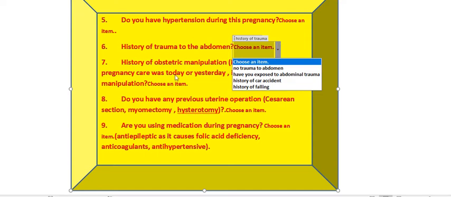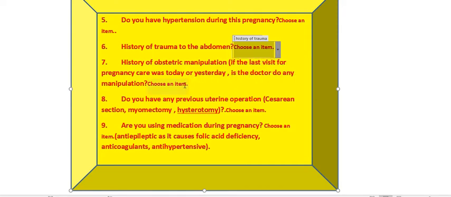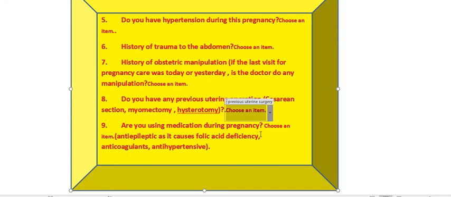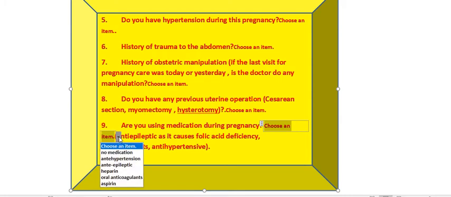Did she have a visit to her obstetrician the day before, did she have amniocentesis or external cephalic version, has she had a cesarean section, hysterectomy or myomectomy? Is the patient receiving antihypertensive or antiepileptic drugs, or anticoagulants, or aspirin?